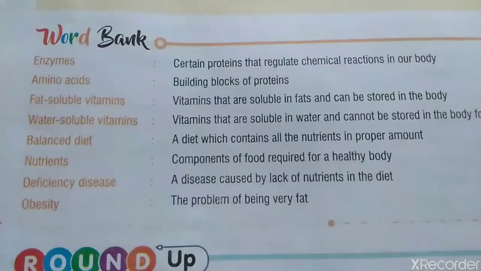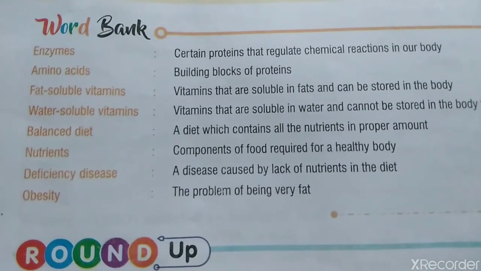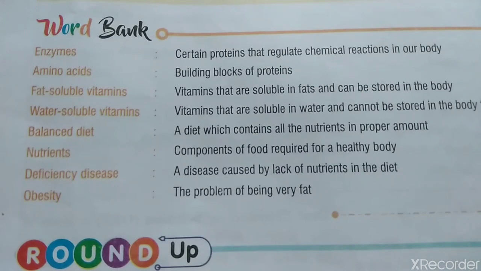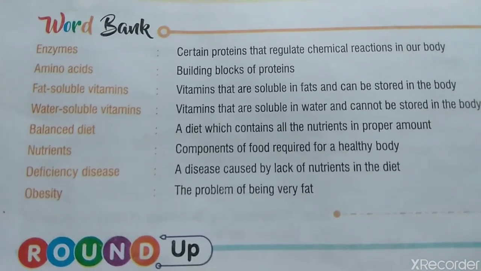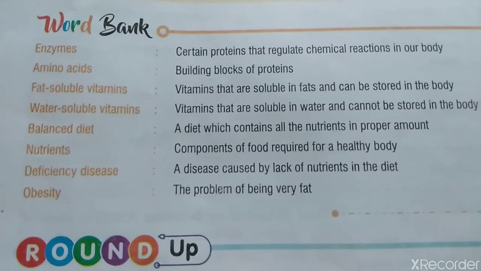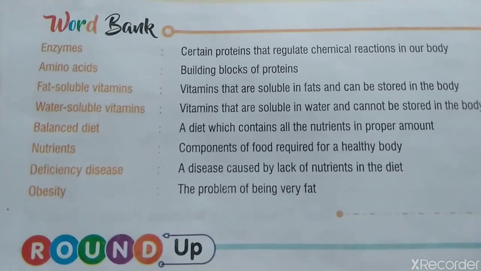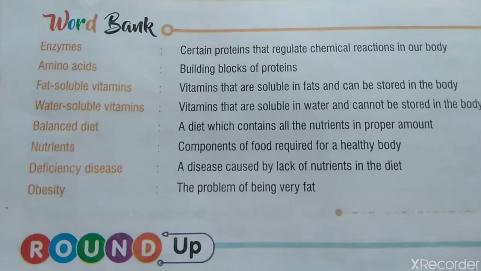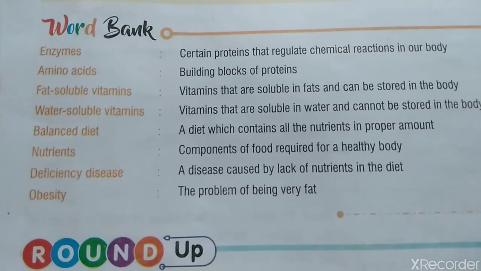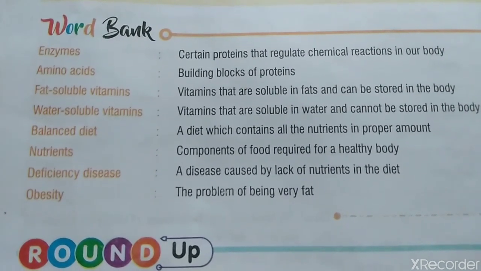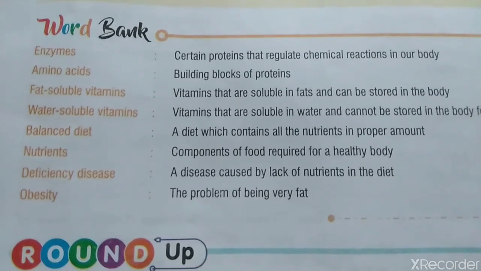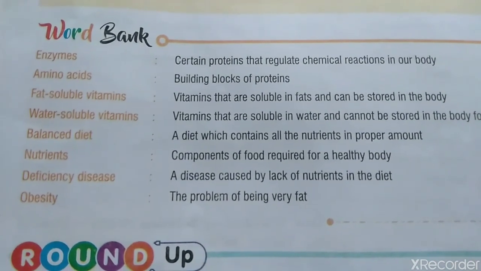Thank you. As we have completed our chapter, this word bank is also an important part of the chapter. These are word meanings that may not be known by you, but after reading this you can understand them carefully. Enzymes, certain proteins that regulate chemical reactions in our body.